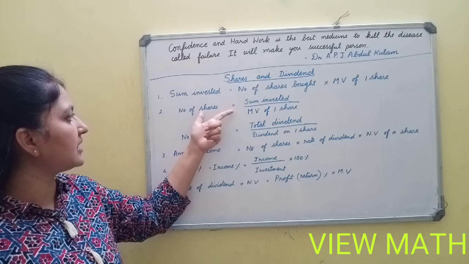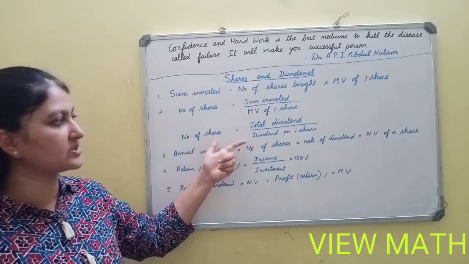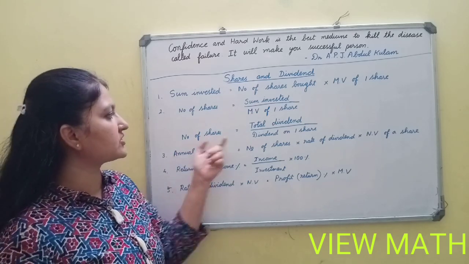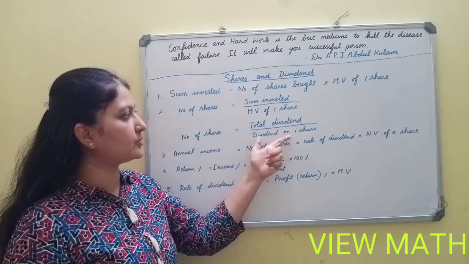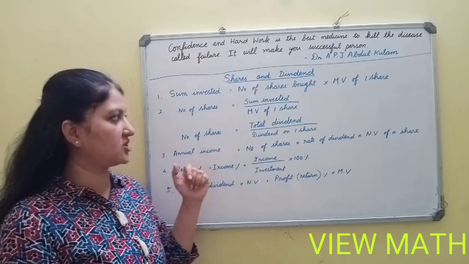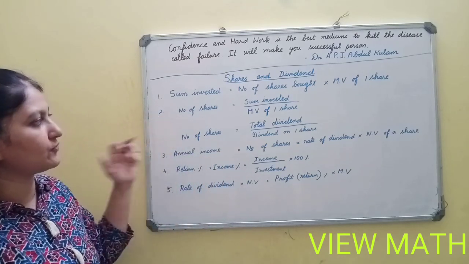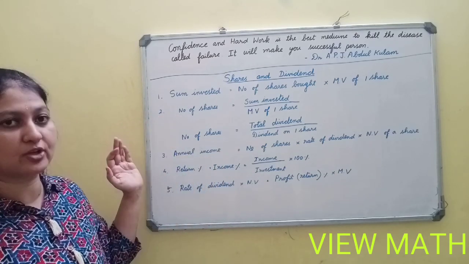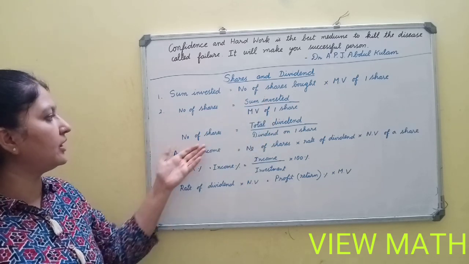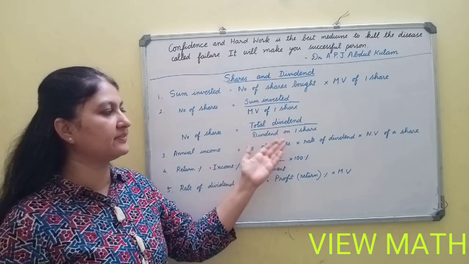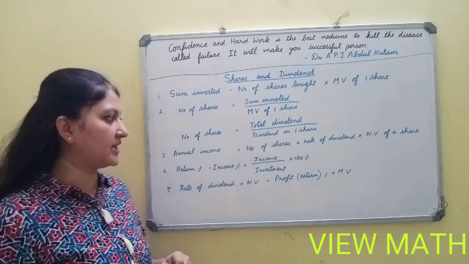The same thing, number of shares can also be found out using another formula. That is, number of shares is equal to total dividend, that means total profit, divided by profit on one share, dividend on one share. So, these are the two formulas. So, we can find number of shares. Number of shares is equal to sum invested by market value of one share, or number of shares is equal to total dividend by dividend on one share.